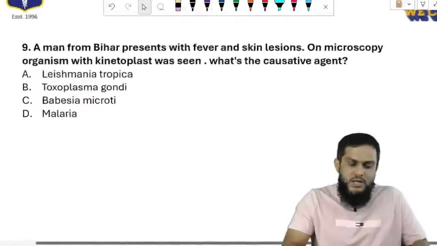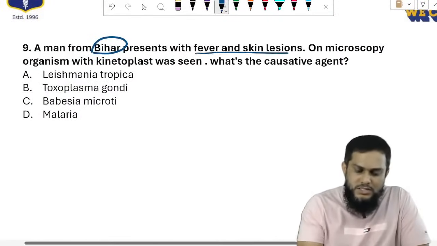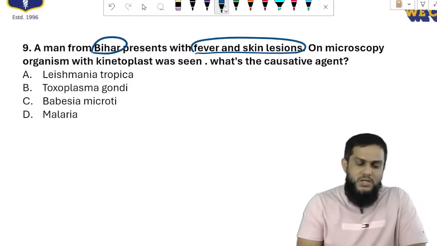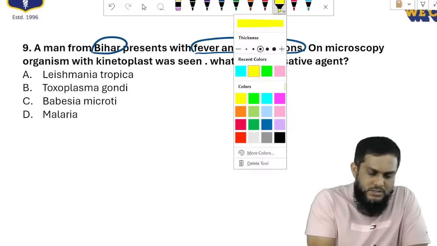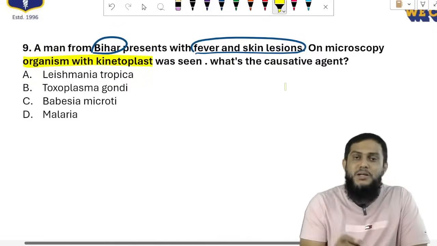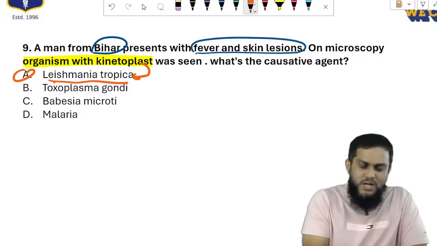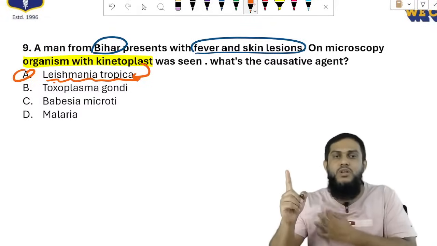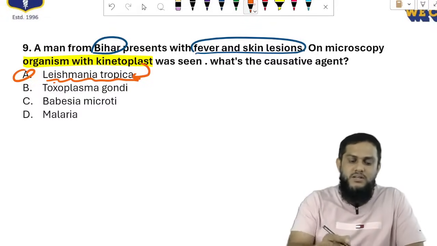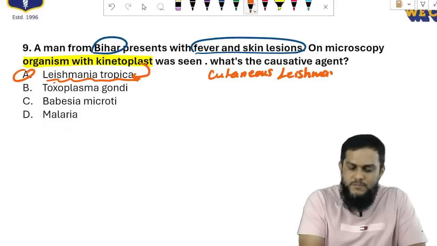See the questions. A man from Bihar with fever and skin lesions. On microscopy, organism with kinetoplast. Kinetoplast is seen in only one organism, Leishmania. And the disease is cutaneous leishmaniasis.